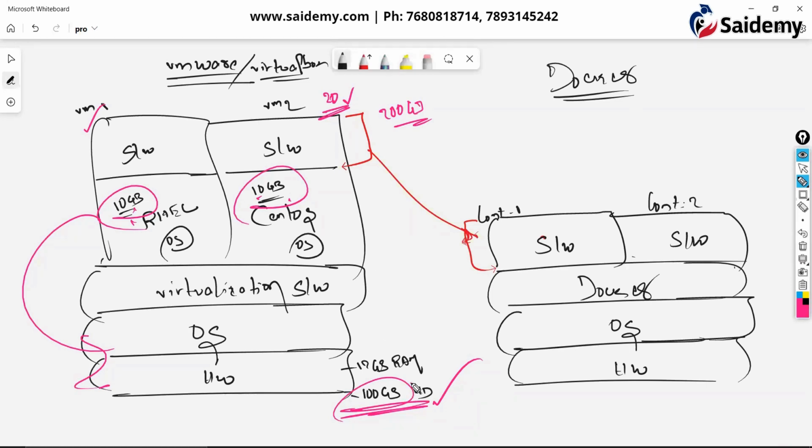But here you have a limitation. In order to increase the number of virtual machines, you have to increase the base machine's hard disk. Correct or not? That means here there is a limit, because every OS is taking storage. But that is not the case here. First of all, your machine is not even taking an OS. That much storage we are saving here in Docker.